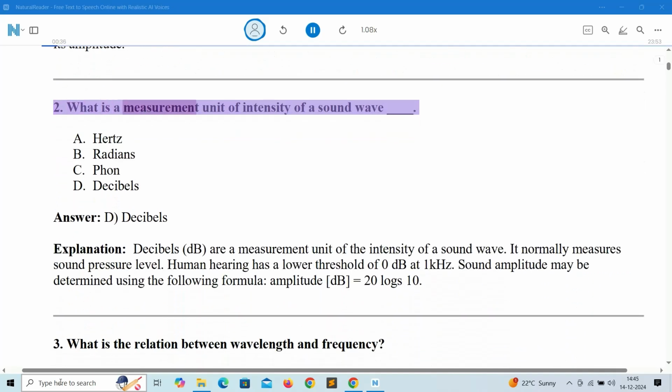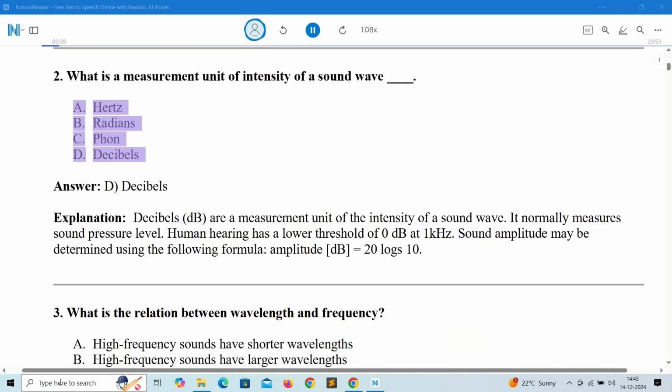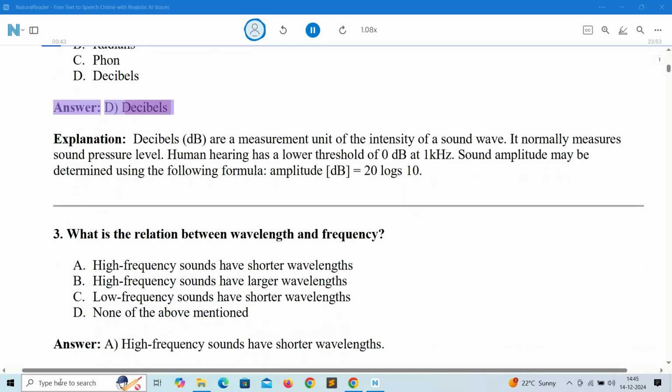2. What is a measurement unit of intensity of a sound wave? A. Hertz, B. Radians, C. Fon, D. Decibels. Answer: D. Decibels.